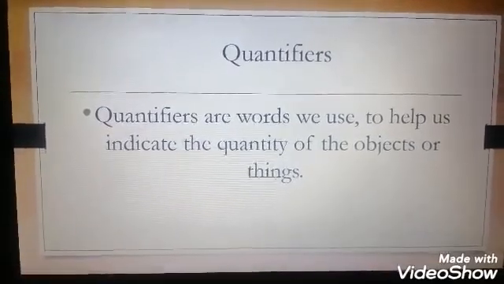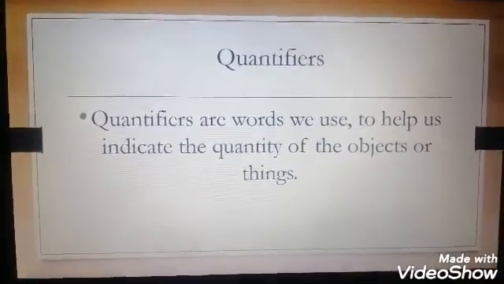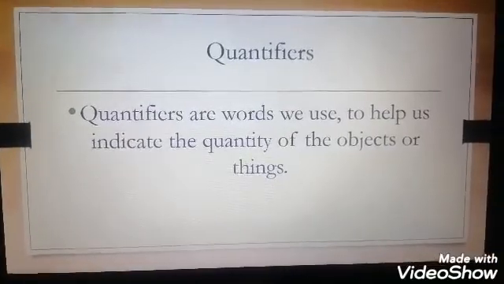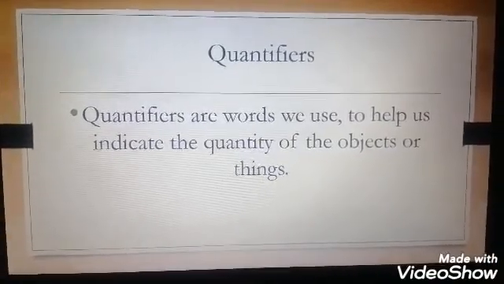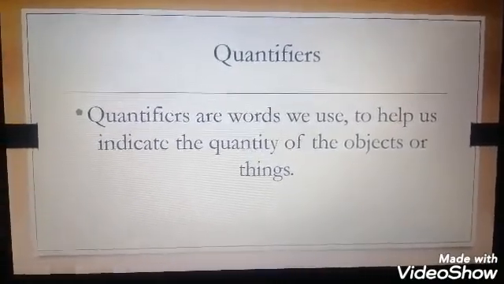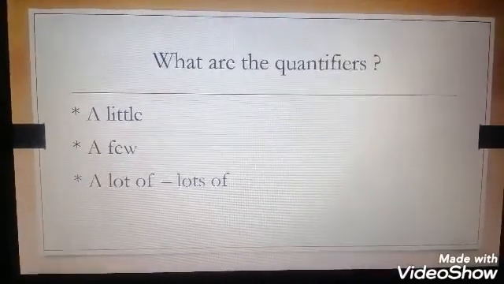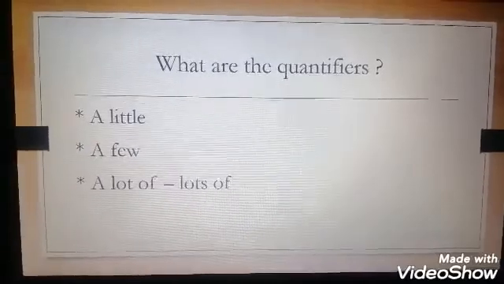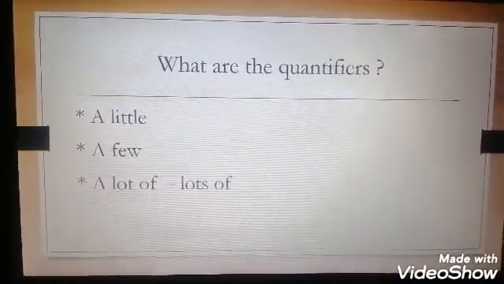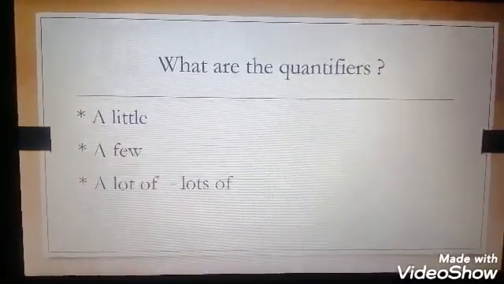Now we have the quantifiers. The quantifiers are words we use to help us indicate the quantity of objects or things. What are the quantifiers? A little, a few, a lot, a lot of.